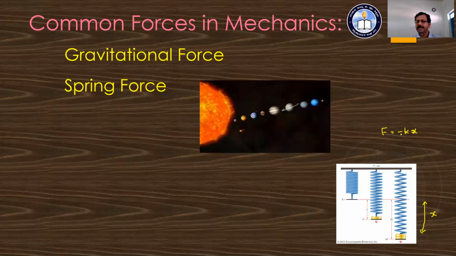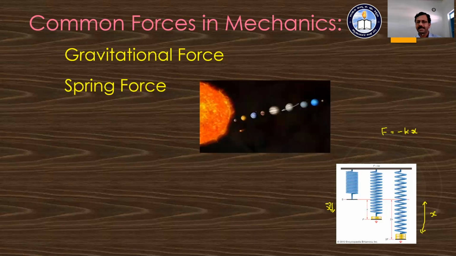And this negative sign indicates that the displacement and the spring force are in opposite directions. That means the increase of the length, how much it takes place, is in the downward direction. This is the direction of this X displacement.